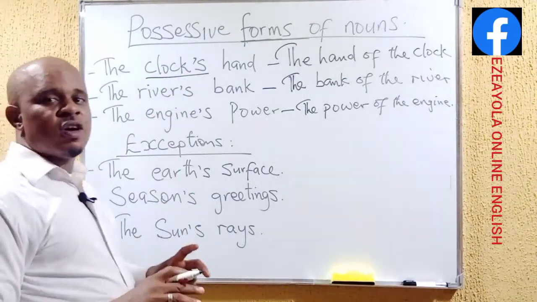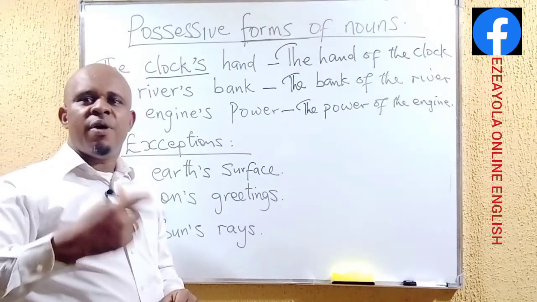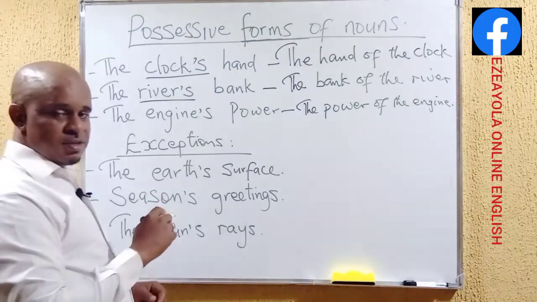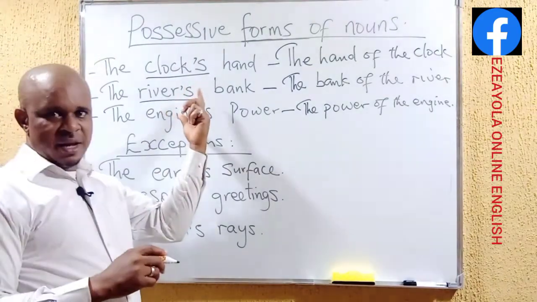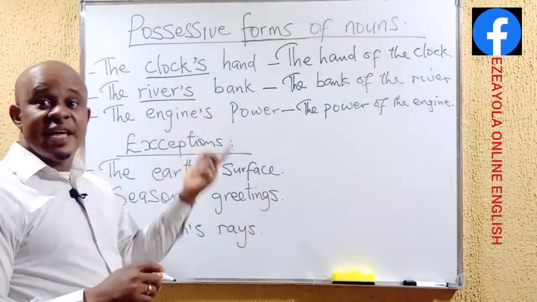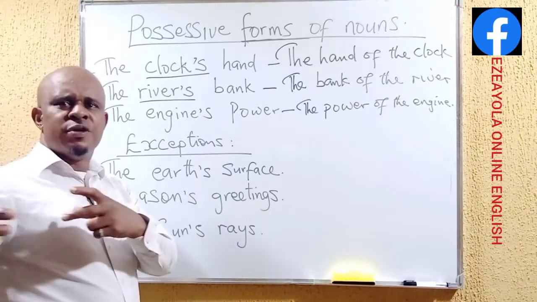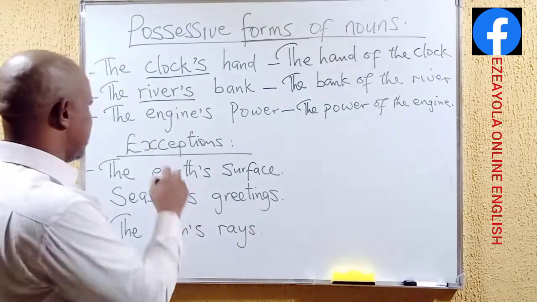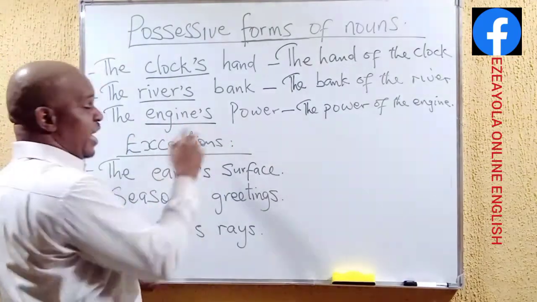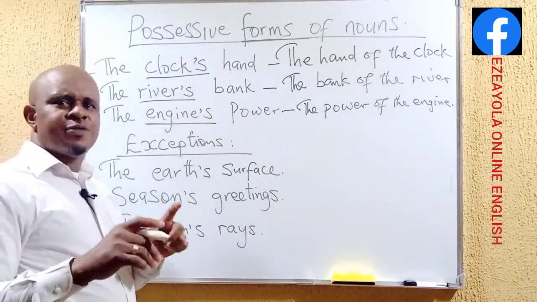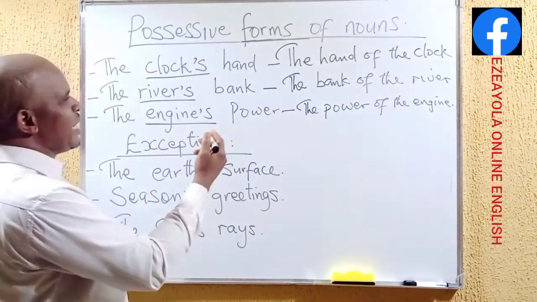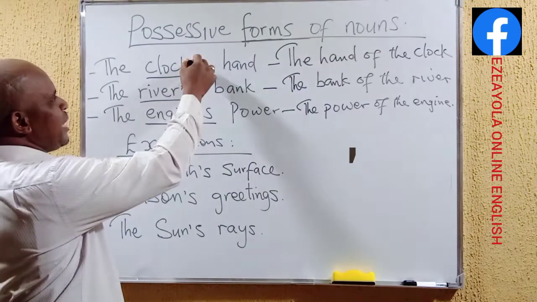Clock is a name, the name of an object. Here we have it as river. The river also is a name, the name of something, a natural creation by God. And we have engine. Engine is also the name of something. But because we are talking about possessive case, that's why we have something like this.